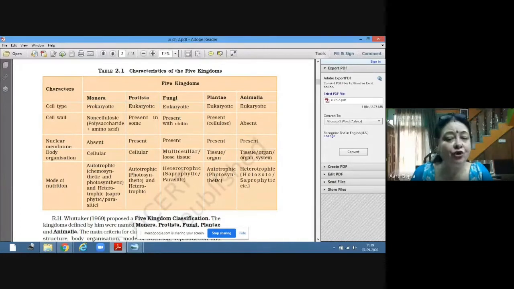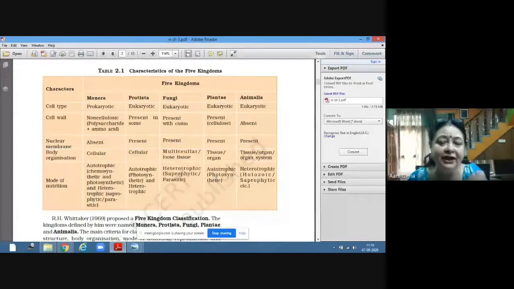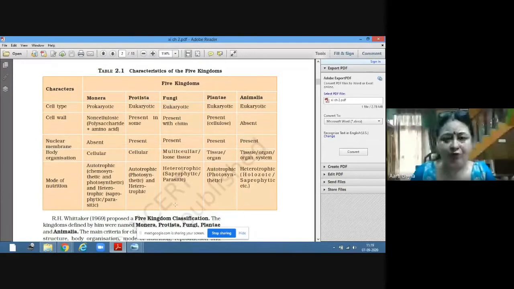And what is the mode of nutrition? All green plants are autotrophic in nature. That means they are capable of synthesizing their own food, and this synthesis takes place in the presence of sunlight. That's why it is called photosynthetic. So they are photosynthetic in nature, and they are all autotrophic. This was very short, and we will be doing the different kingdoms separately in elaborate form as well. Now the fifth kingdom is Animalia.